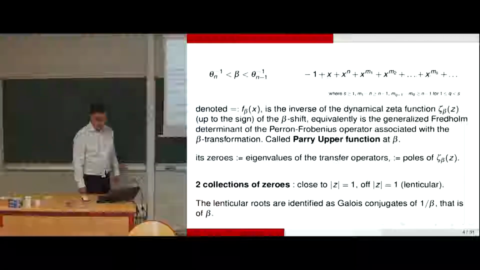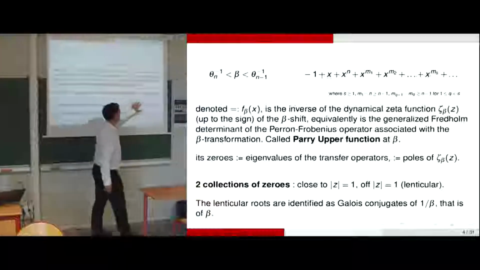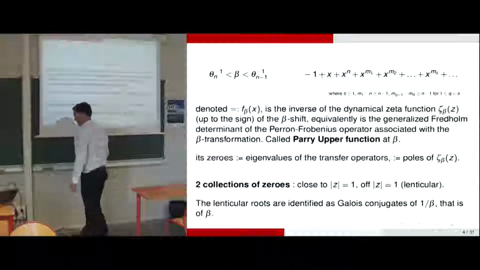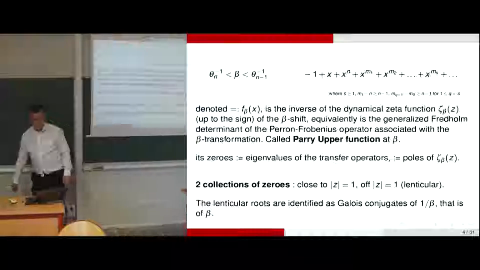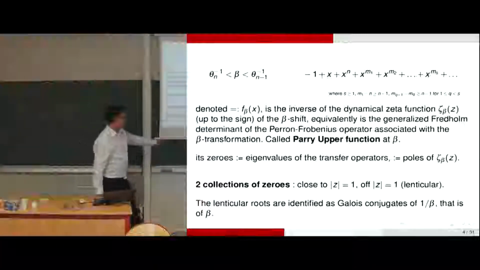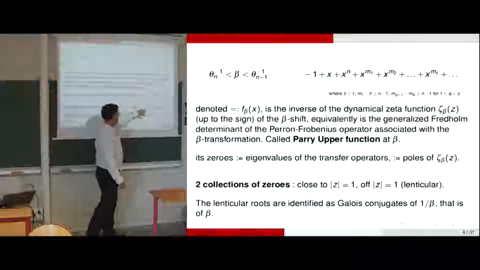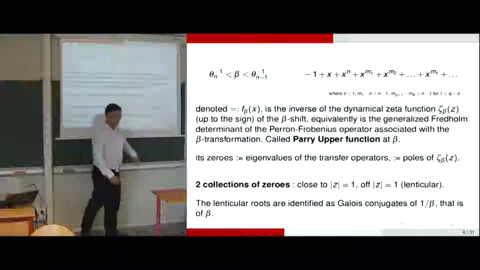The zeros I have shown are the poles of the zeta function, and those are the eigenvalues of the transfer operators involved. I said there are two collections of zeros: those which are very close to the unit circle, to say things very simply, and those which are off.